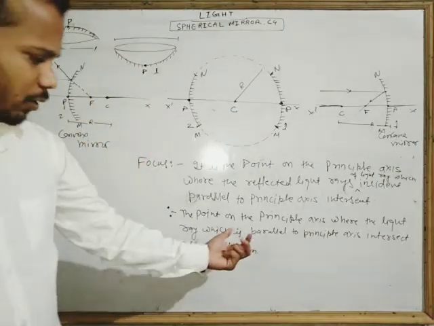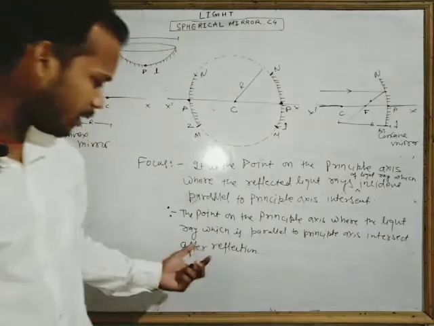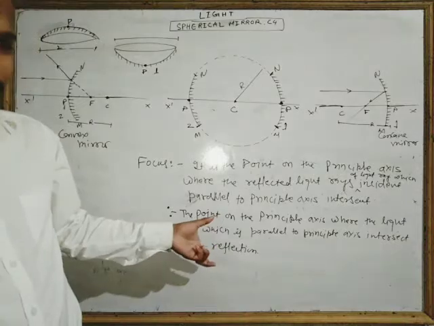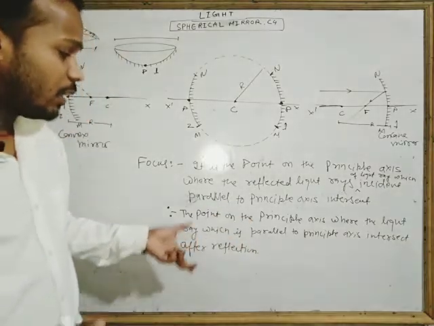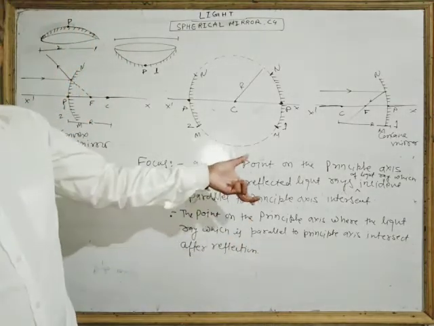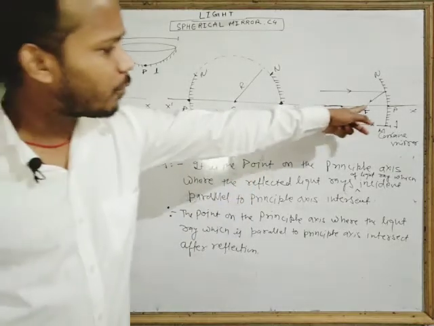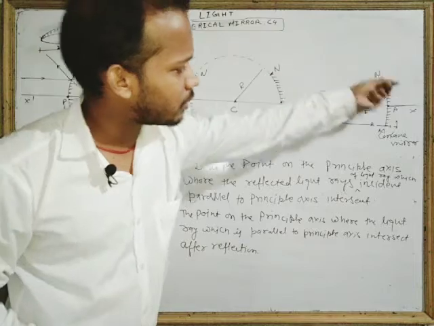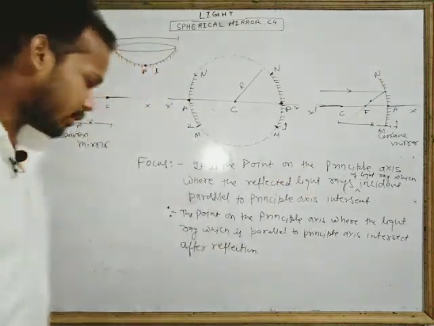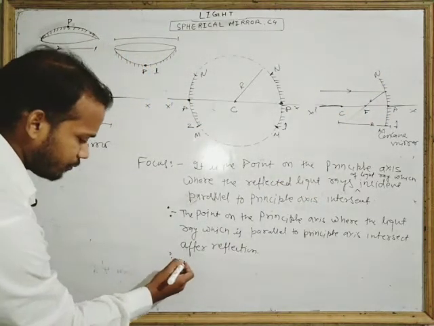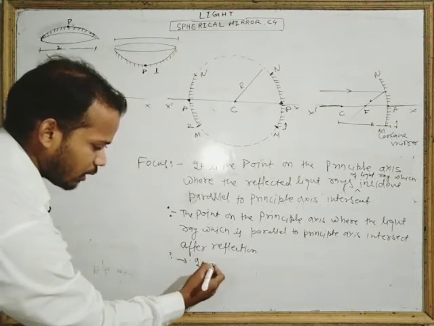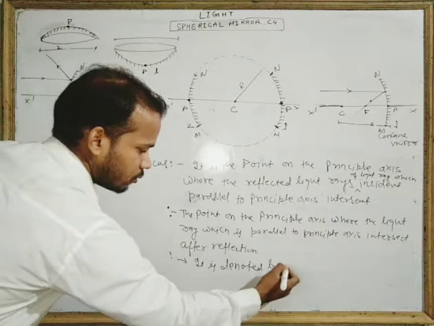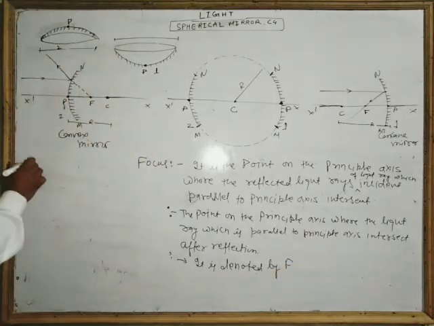It is the point on the principal axis where the light ray which is parallel to the principal axis intersects after reflection. I think this definition is much more clear, so you have to write it, but the other is also okay. So this is the point where the light ray which is incident parallel to the principal axis intersects after reflection. This is denoted by F.